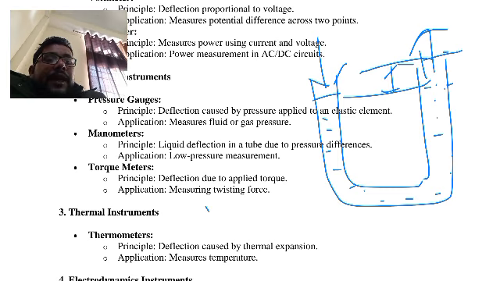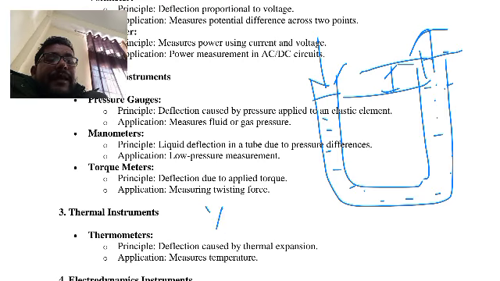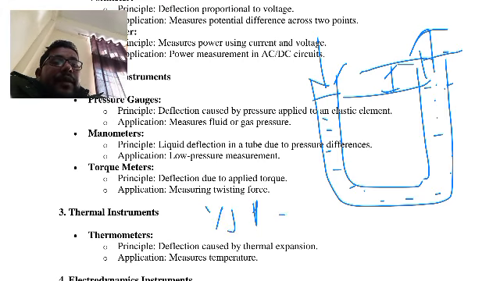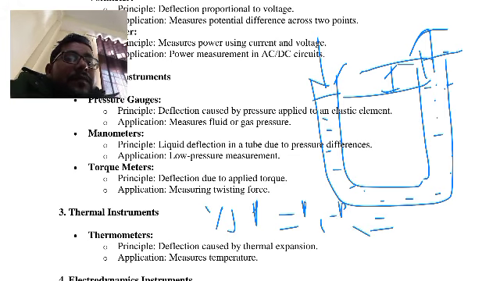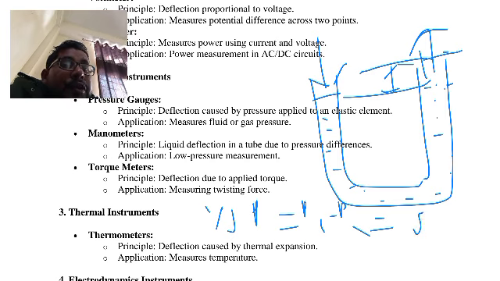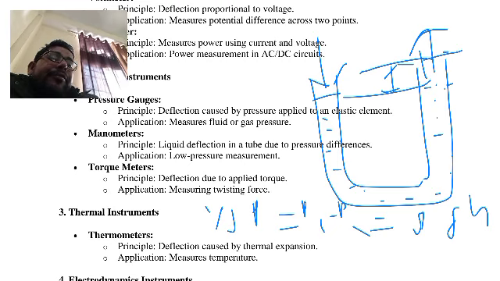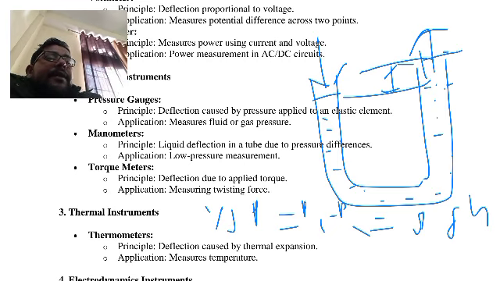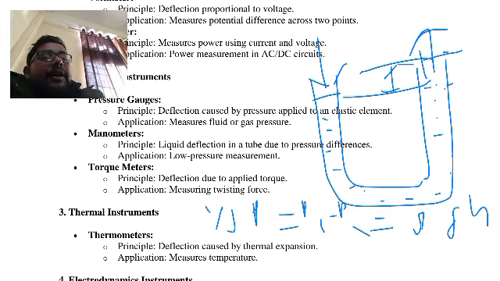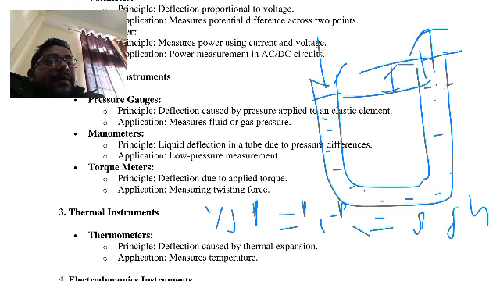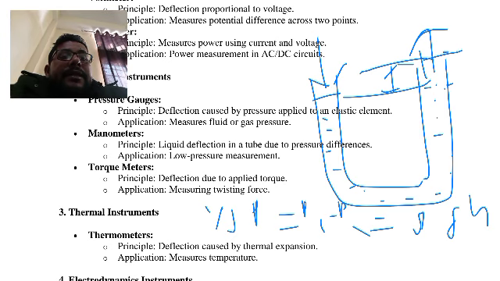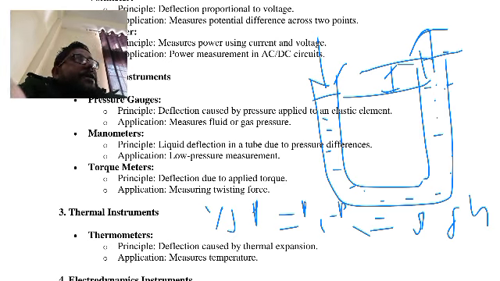So the differential pressure dP, we can write as P2 minus P1 equals rho g delta h, where rho is the density of the fluid which is filled in, g is the gravitational acceleration, and h is the height difference. When we apply the force on this leg, the level of the other leg will increase, giving that difference of height. In this way we can measure, and this is the principle of the manometer.